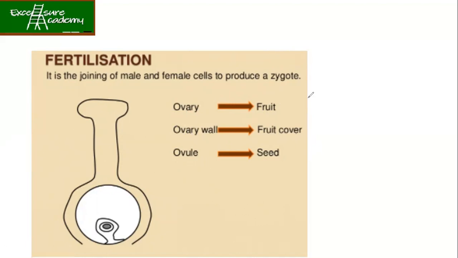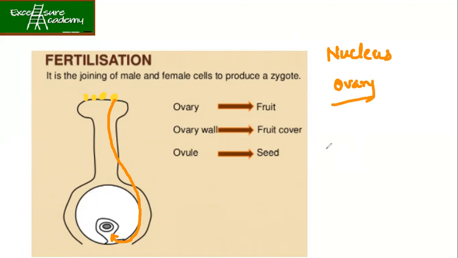Ma'am, can you explain again? Yes. Remember in the previous lecture we said that the pollen comes and sits on the top of the stigma. The pollen tube is formed and reaches the ovary. The pollen tube is also carrying the nucleus, and your ovary is also having the nucleus.